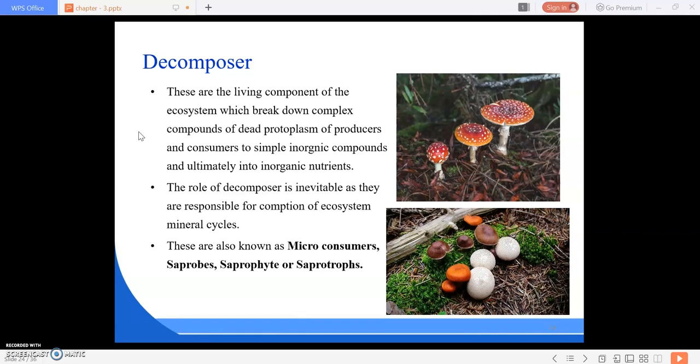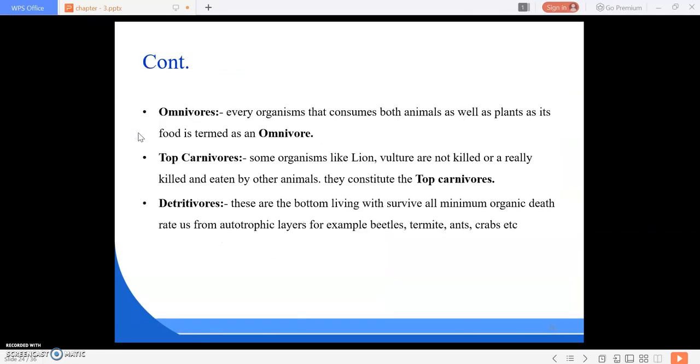Next is the omnivores. Who are omnivores? Every organism that consumes both animals as well as plants as its food is termed an omnivore. We are omnivores because some of us are vegetarian and some non-vegetarian, and some of us have both animal and plant products. So we are the omnivores.